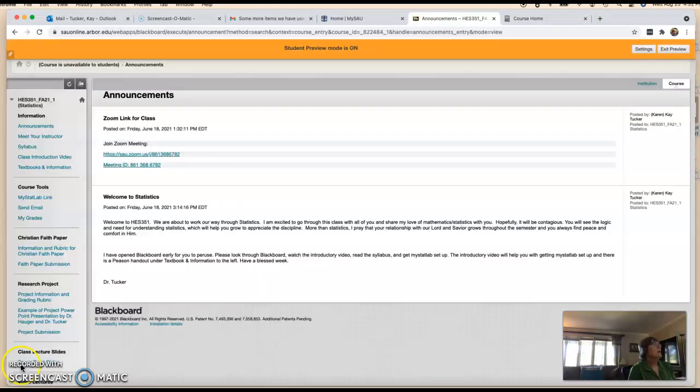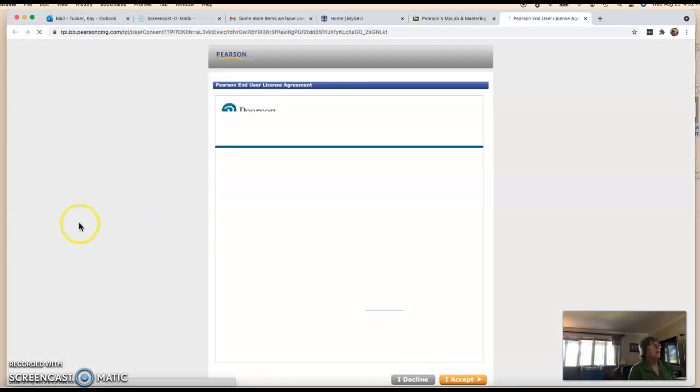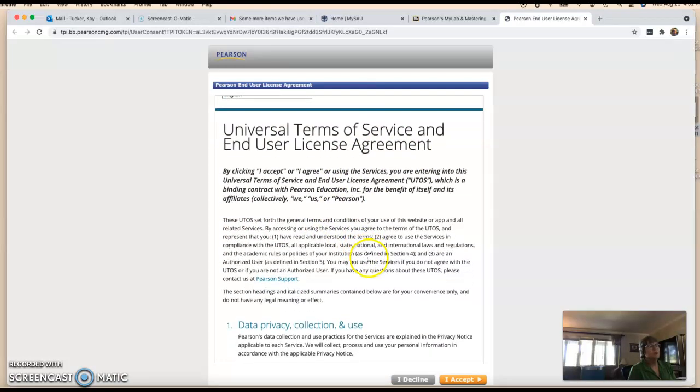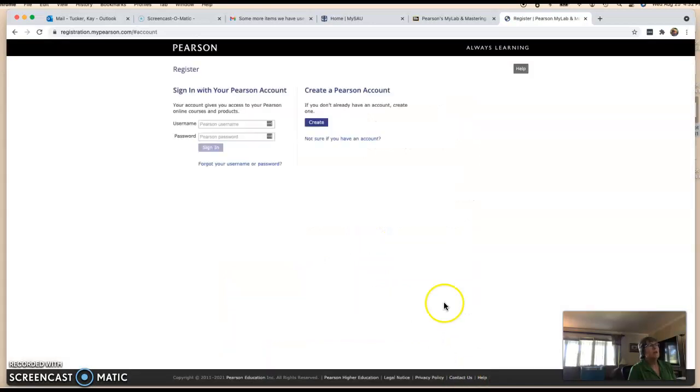So if you go in, I put in the student view, and so you open my math lab link and you open to the course home that I showed you the second one down. It takes you to this license agreement. So you would just look through this and say, I accept. And then it will take you to a page that looks like this. If you've had any kind of Pearson account in the past, such as my math lab, my reading lab, my chem lab, you can use the same username and password.